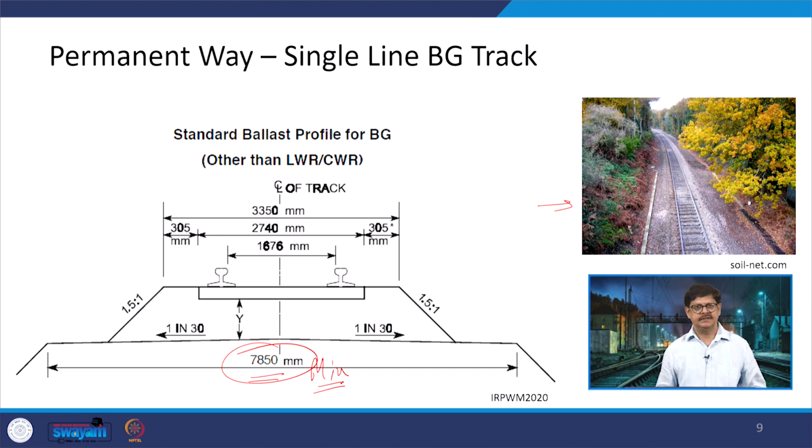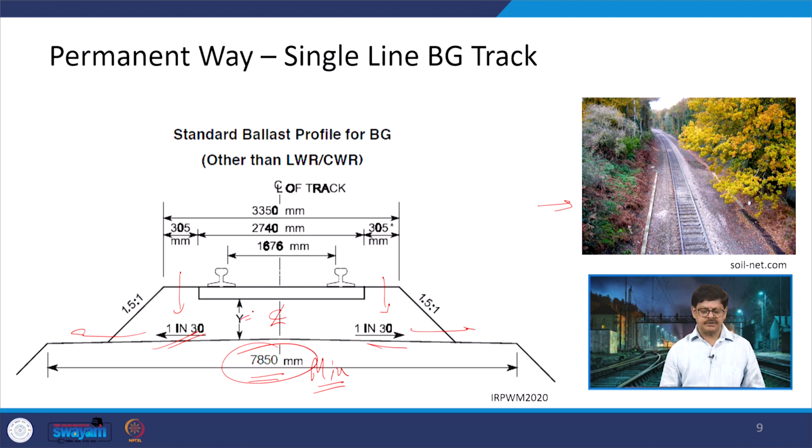It cannot be less than this. And this formation width has been provided a slope of 1 in 30 on either side of the center line. That means if there is a possibility of water coming inside, it should drain outside like this. So, the drainage has been taken care of by way of the provision of the profile on which this formation level has been laid.